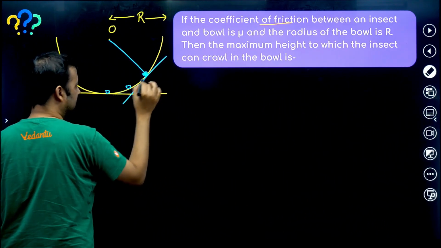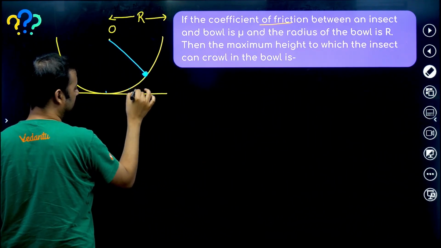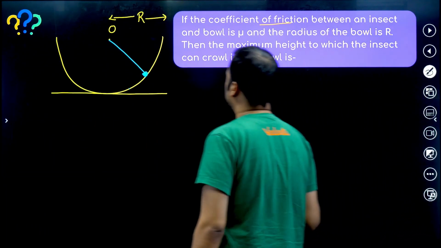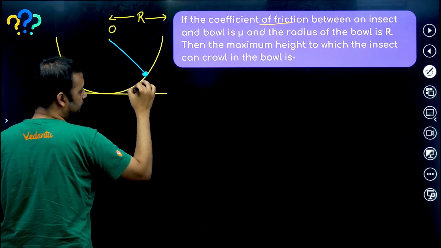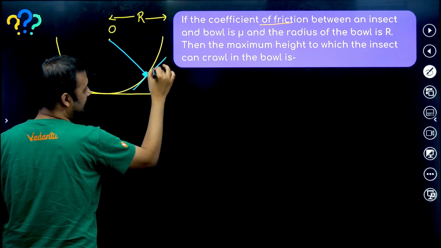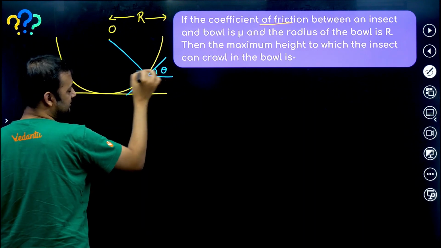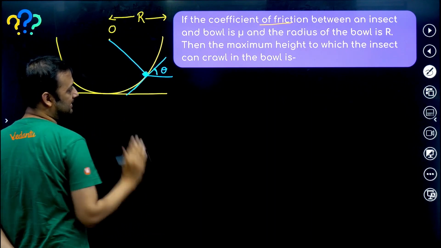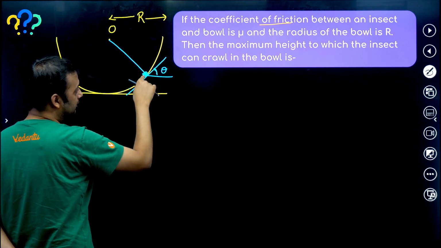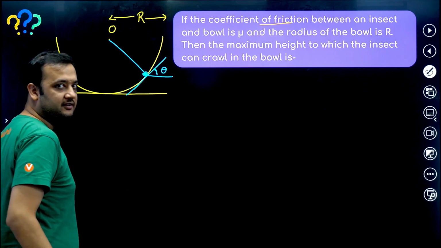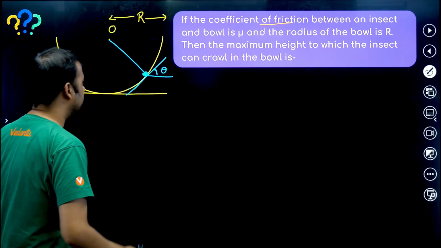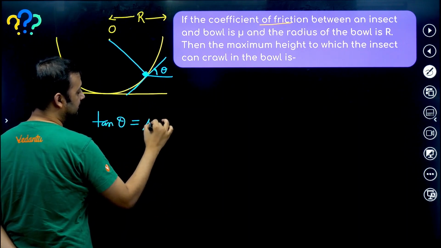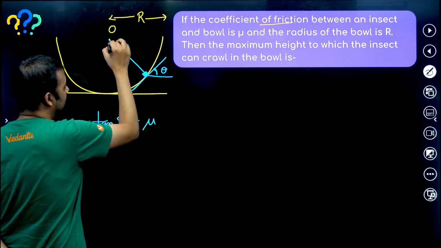I'll draw this again. So at this point, if you draw a tangent, this is the inclination, this is the angle of repose. This theta becomes the angle of repose, and this is the maximum height up till which it can go, because if it goes further, then inclination will increase further, and that inclination will be more than angle of repose. So we know that tan theta would have become mu. Very simple. Now we have to actually find the height.